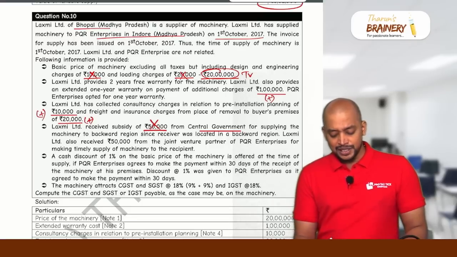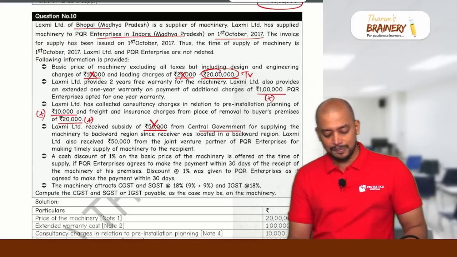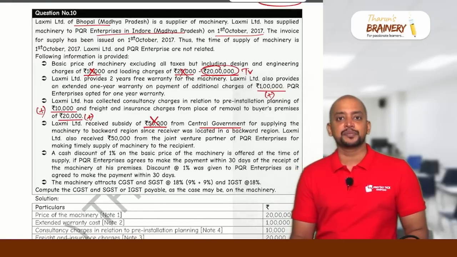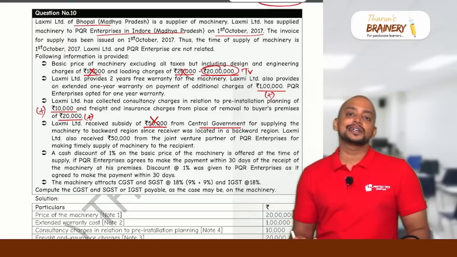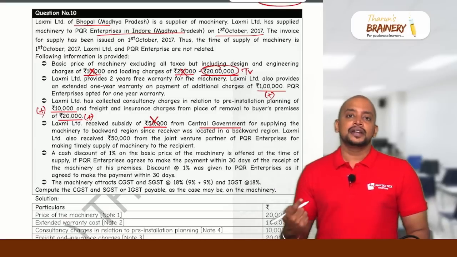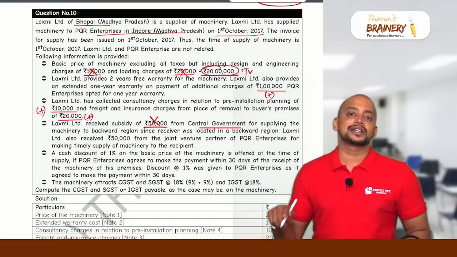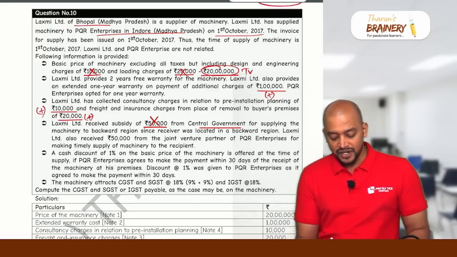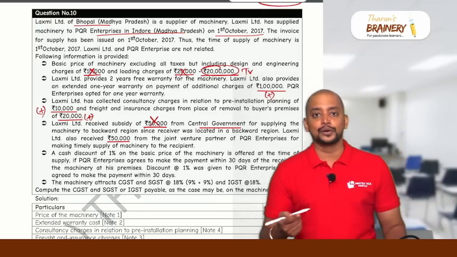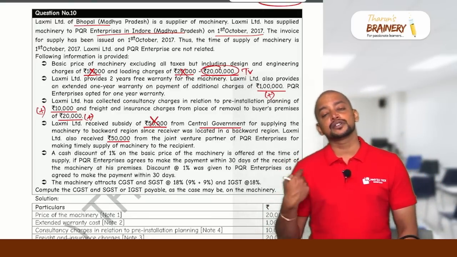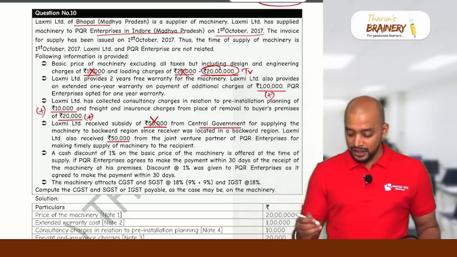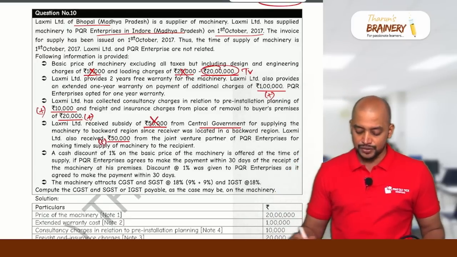Then Lakshmi Limited also received 50,000 from a joint venture partner of PQR Enterprises for making timely supply of the machinery to the recipient. This is a subsidy from whom? A subsidy from other than CG or SG, directly linked to the price. It is to be included. And since we assumed the given price is after considering subsidy, both these 50,000 should have been reduced to arrive at 20 lakhs. The first 50,000 is to be excluded, and in the given price it is already excluded. But the second 50,000 is to be included, yet in the given price it is excluded. So we need to add this 50,000.